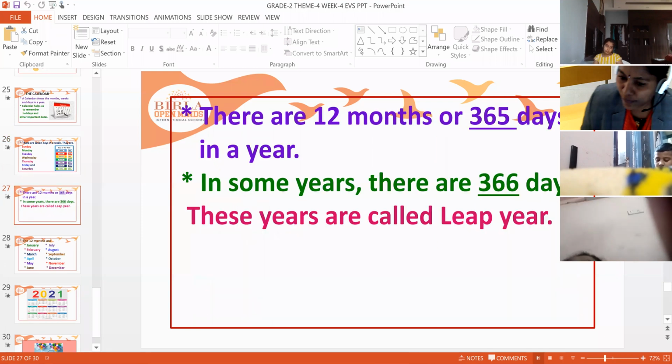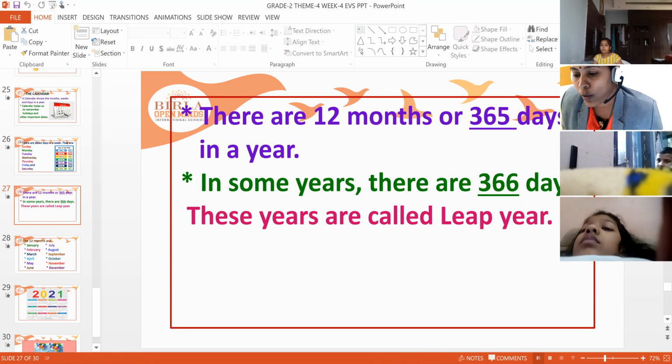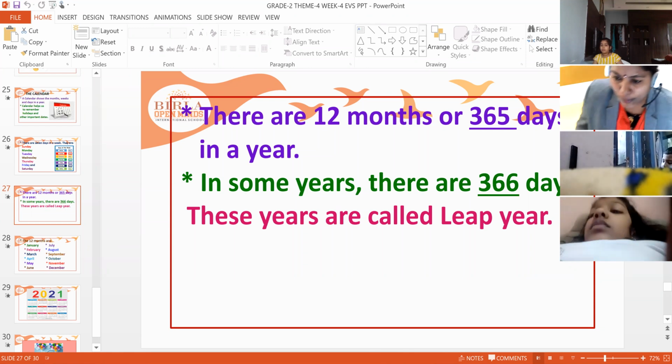Next, there are 12 months or 365 days in a year. A normal year, you call it a year, 365 days. But a leap year will have 366 days, 1 day extra. Why? In normal years, you will have 28 days in February. But in a leap year, you will have 29 days in February. So this leap year will come once in 4 years. Already in 2020 it came. Now again in 2024 the leap year will come.